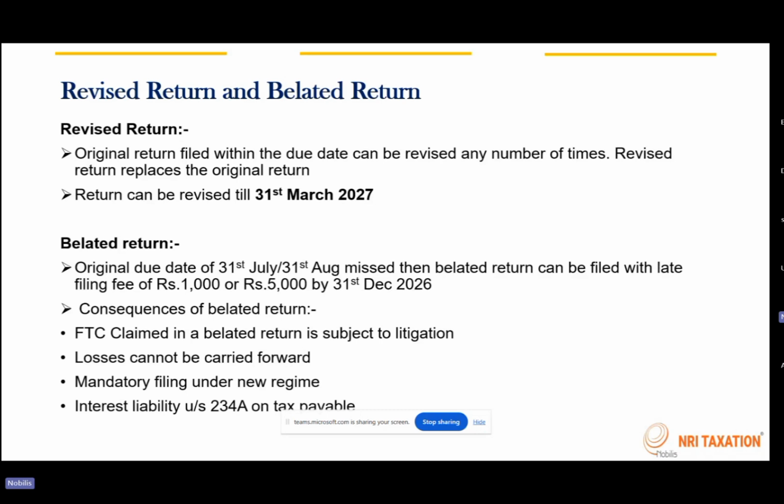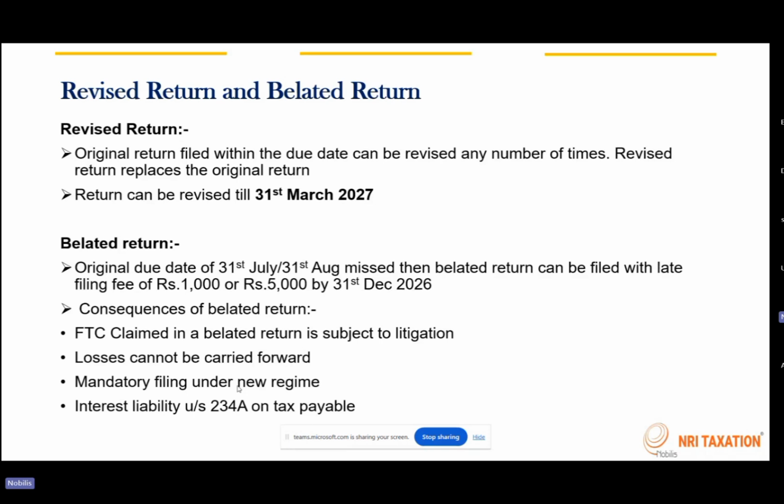If there is any foreign tax credit, that is, you are a resident individual and you have global income, you have paid taxes in another country, and you want to claim a credit of that in India, you can file Form 67 and claim it, but it is subject to litigation. We cannot assure that this credit will definitely be allowed. The department might disallow it, and we will have to go into litigation and get it in our favor. That is a time-consuming process. So for a person who has foreign tax credit, we always advise them to file the return within the timelines.